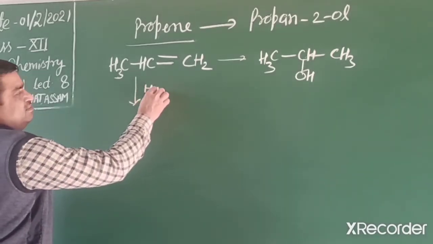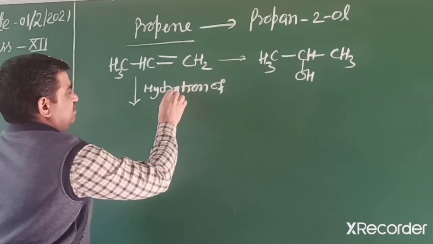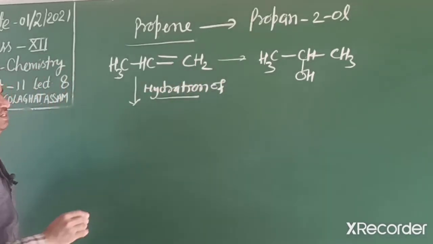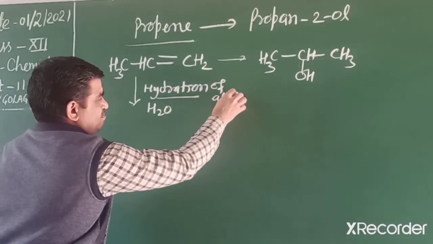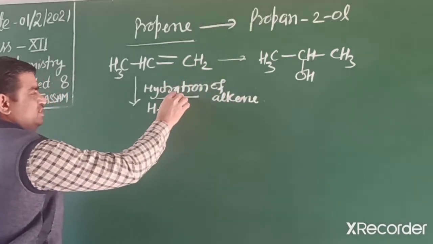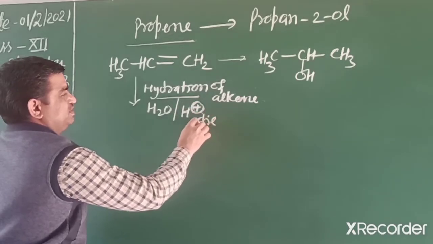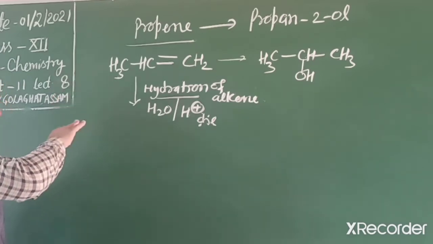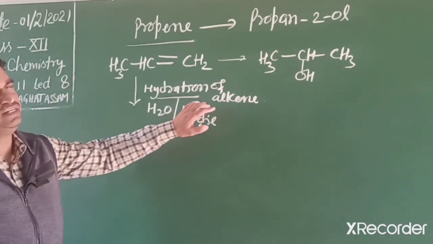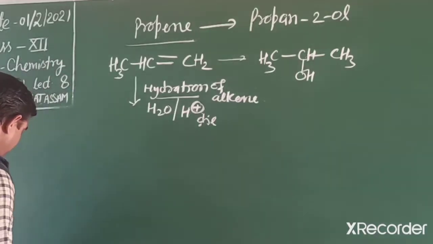Hydration of alkene. For hydration we need water in presence of acid, that is dilute sulfuric acid. In this reaction we use dilute sulfuric acid, and detailed mechanism no need to write in conversion, only write reagent and change into product.